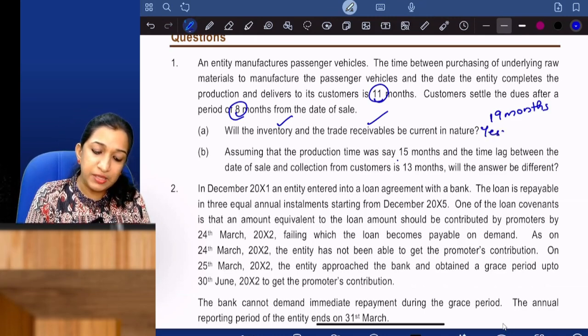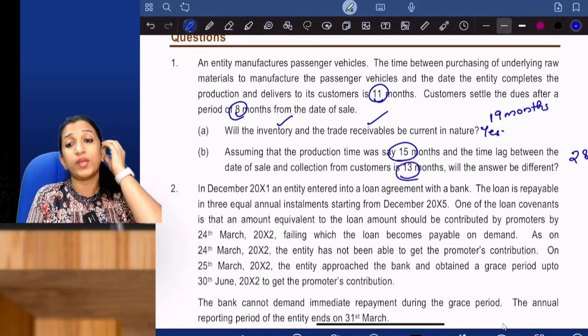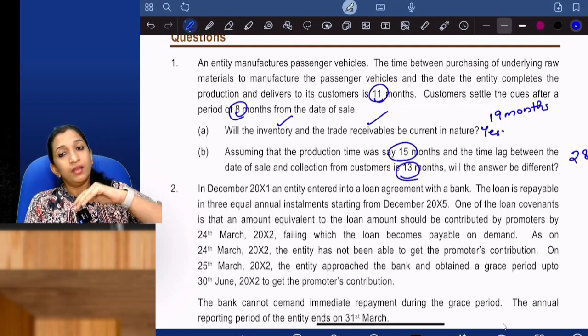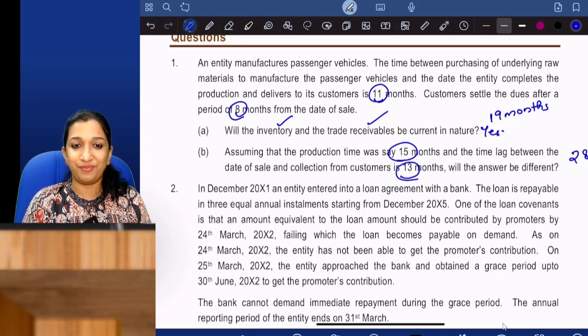Assume the production time is 15 months and the time lag between the date of sale and collection is 13 months. Then your operating cycle is 28 months. It is expected to be realized within 28 months, so it is current.